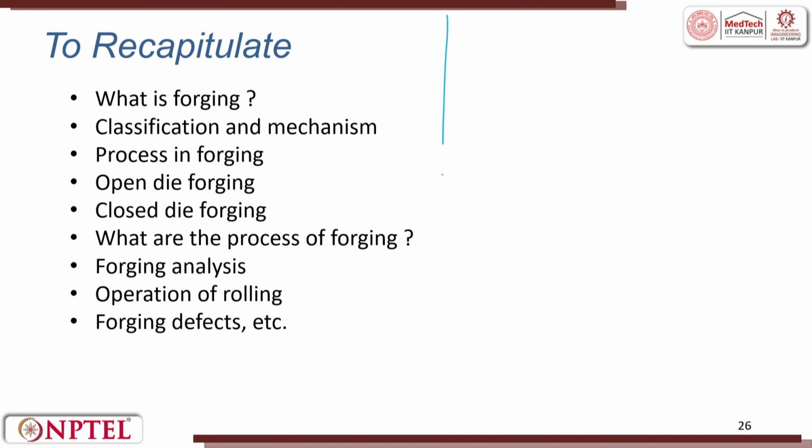Before we recap this lecture, I would like to give you a simple exercise. The exercise is, you will try to make a die. Assume that this die is made out of plaster of Paris, or wood. You carve it and then make the die. Now, you take a soft material.